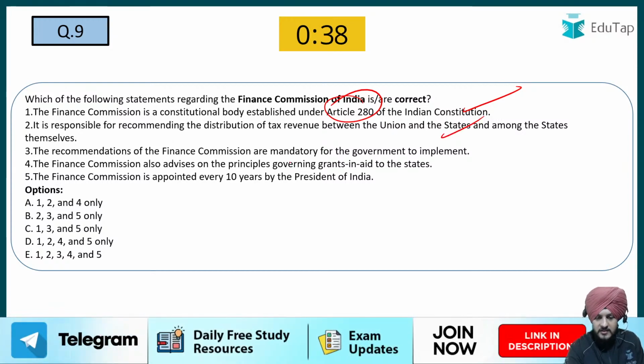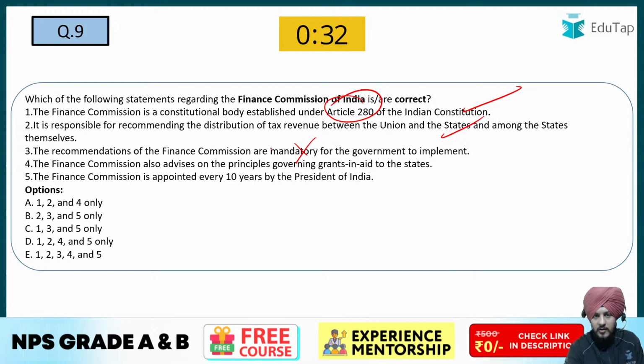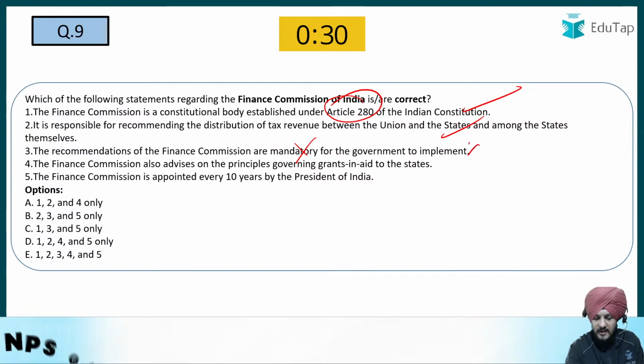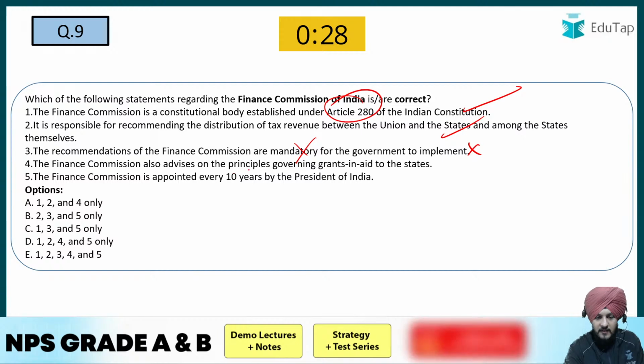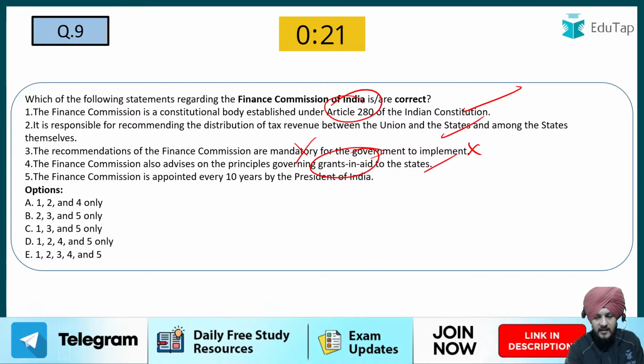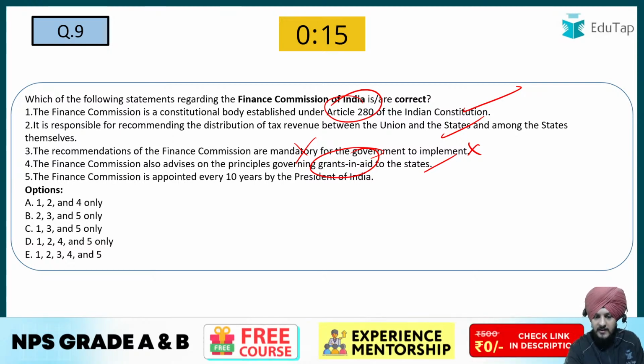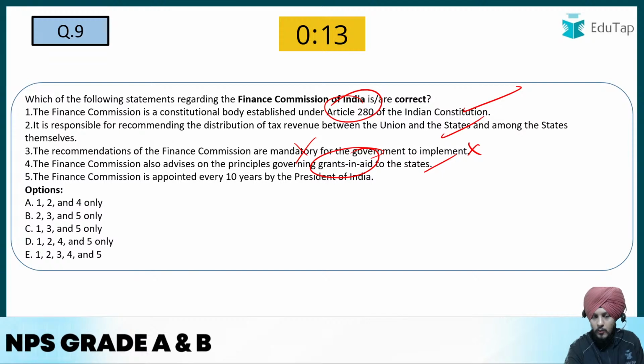Then the recommendations are mandatory. No, this is incorrect. They are just recommendatory in nature, and this is not something that is mandated for the government to follow. So this is an incorrect option. The next is, the Finance Commission advises on the principles governing grants-in-aid. Yes, this is also correct. It gives advice and suggestions regarding grants-in-aid. If the central government wants to provide different kinds of grants to the state government, the Finance Commission can come and advise. It is a very important role of the Finance Commission.